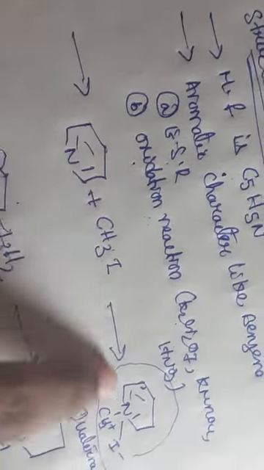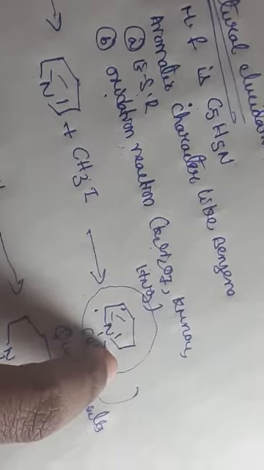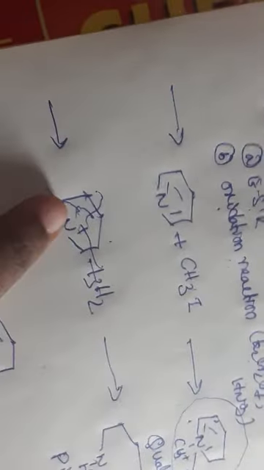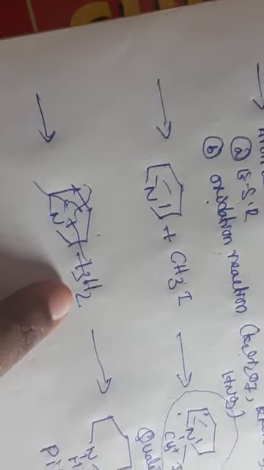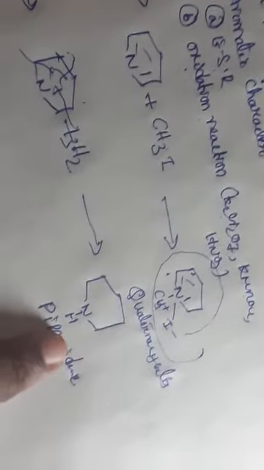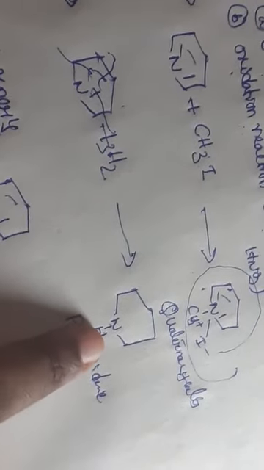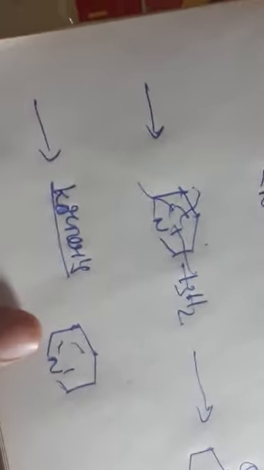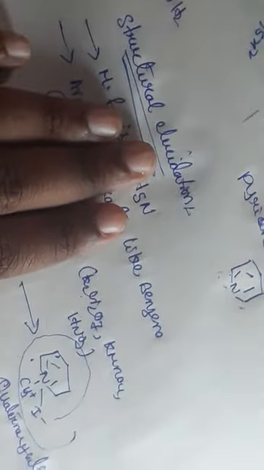Pyridine is a tertiary amine; with alkyl halide it gives quaternary salts. Double bonds are present: on hydrogenation, or reduction, it forms piperidine with single bonds. This is the final structure shown by Korner.